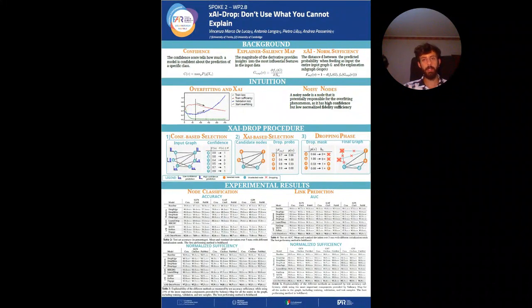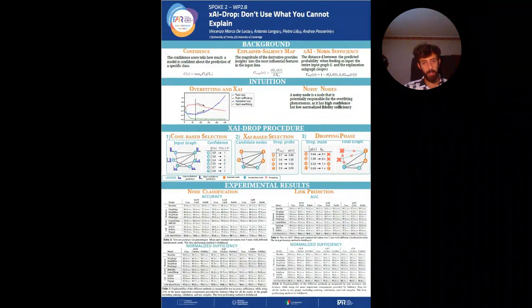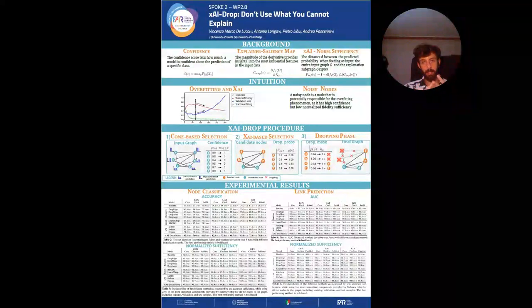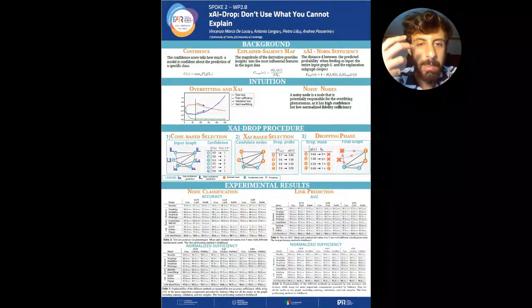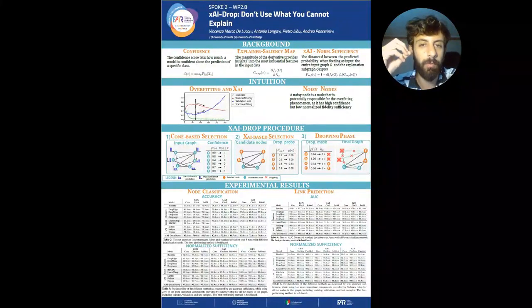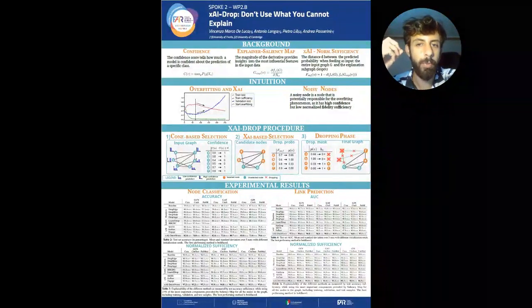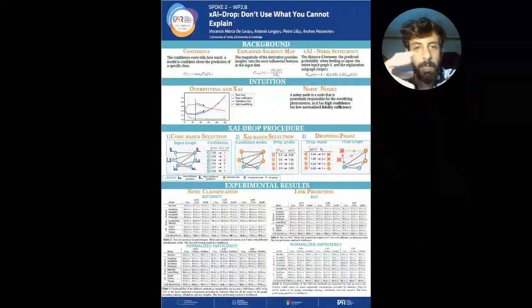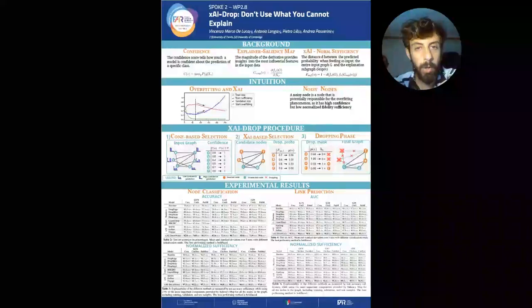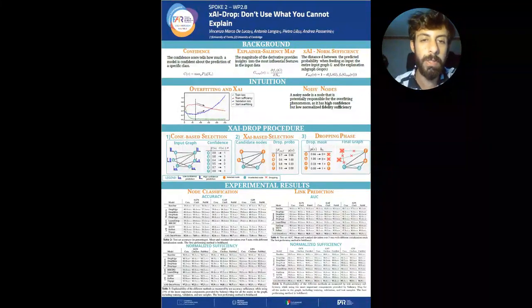xAI-Drop. xAI-Drop merges three different topics: graph neural networks, explainability, and regularization. Our idea starts from the fact that often in graph neural networks, random dropping strategies are used for regularization. Our idea is to design a method that attempts to localize nodes which are responsible for overfitting. This leads us to define the so-called noisy nodes.